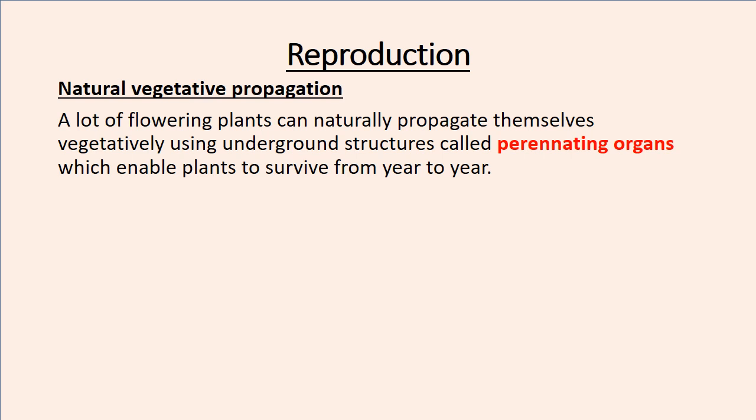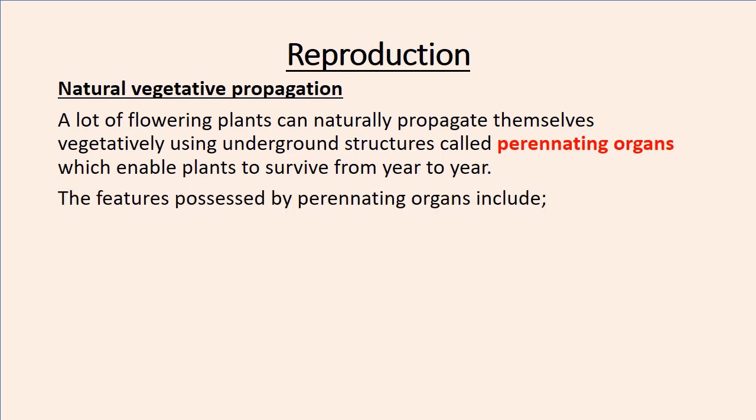Okay, so lots of plants have got underground organs called perennating organs. These organs help them survive even when these plants cannot reproduce sexually, or when they are unable to produce seeds. So what are some of the features of these perennating organs?